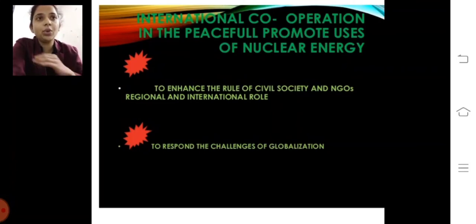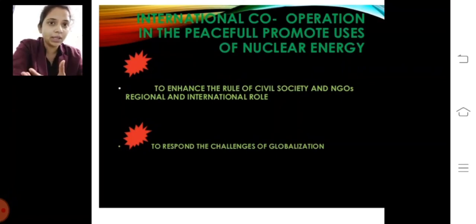The other important objective of this organization is to eliminate all those causes which could lead to war. If we don't want war, we try to remain away from conflict, and to protect the freedom of the newborn independent countries of Asia and Africa from colonial domination, because already the world was colonized by Europeans, and when these countries got freedom, they were newborn independent countries, like a newborn baby.